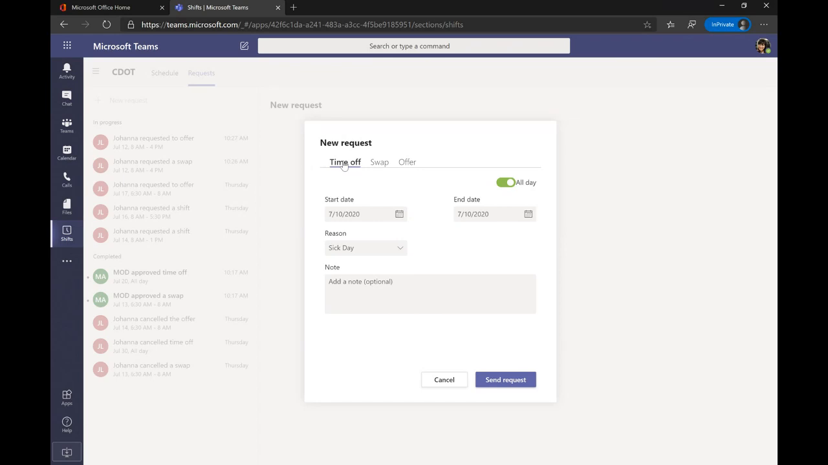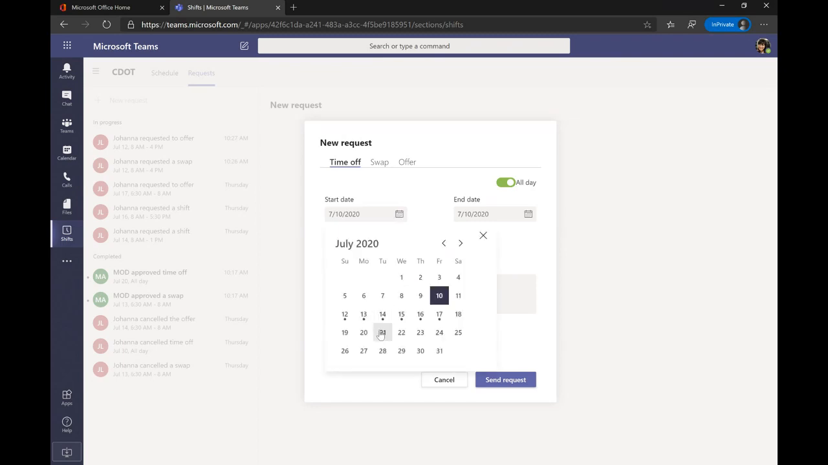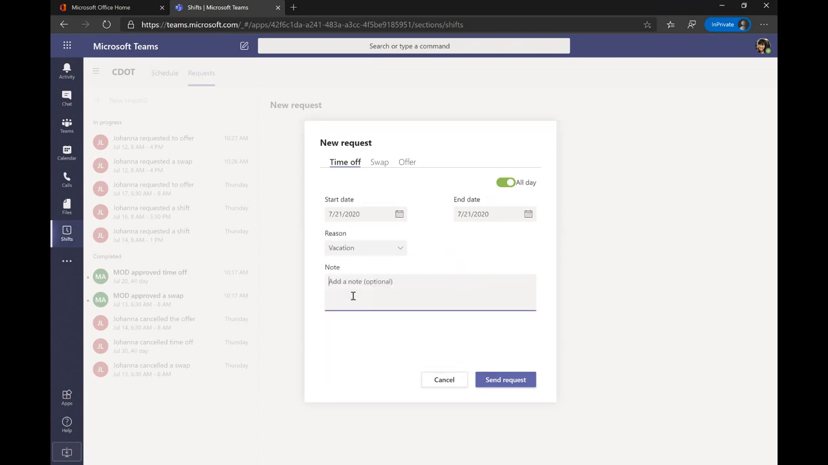I can request time off on certain days. Maybe I am taking a vacation, or I know I have a doctor's appointment coming up. You've got the option to either select all day or a specific time that maybe you just won't be able to make it in. You've got your reason here. So I'll say I have vacation on, let's say, the 21st, and I will ask for the day off.